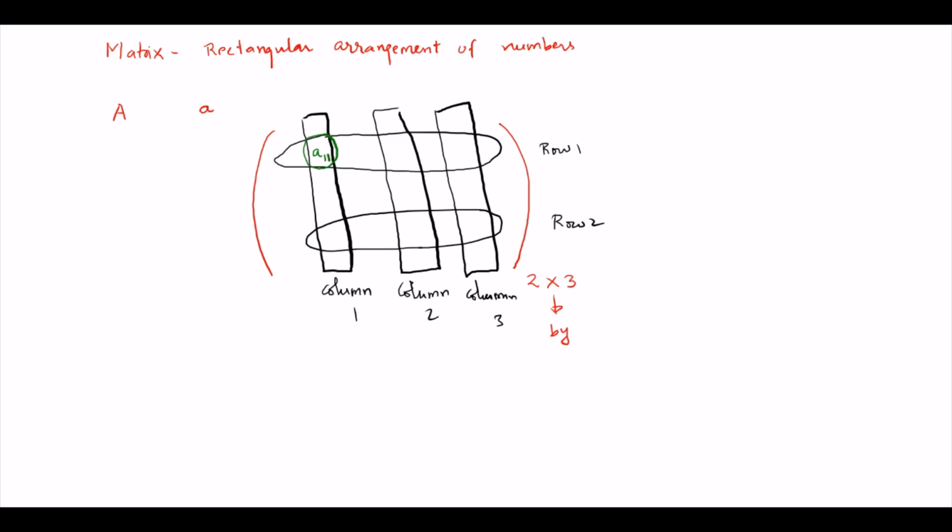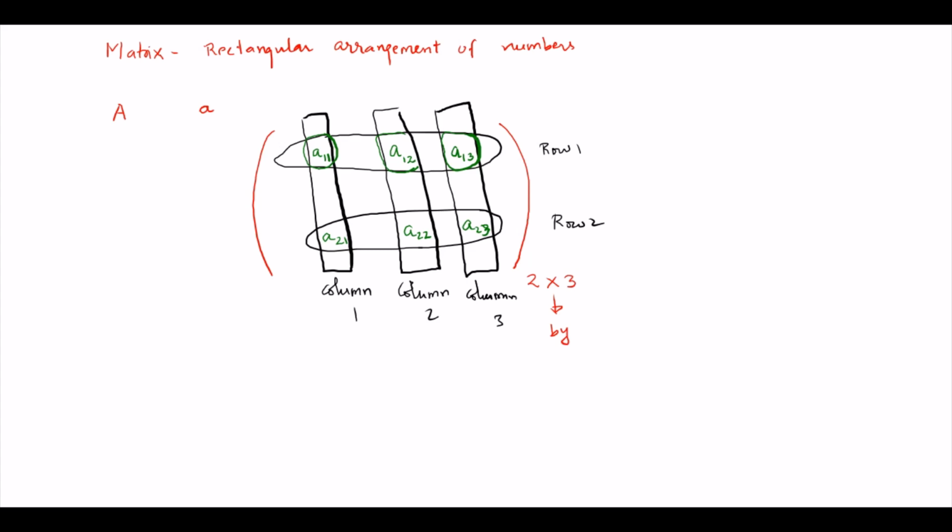The intersection of the first row and second column gives a12, and here I put a13, first row, third column. Similarly, a21 is second row, first column, then second row, second column, and second row, third column. So this is the index.